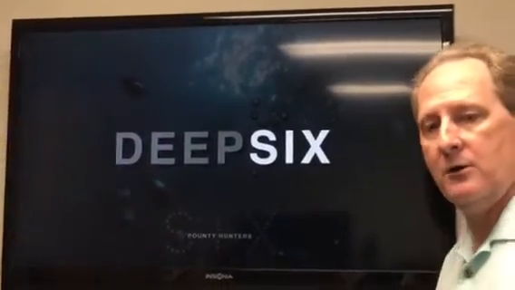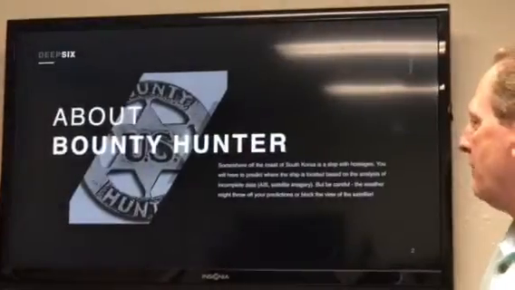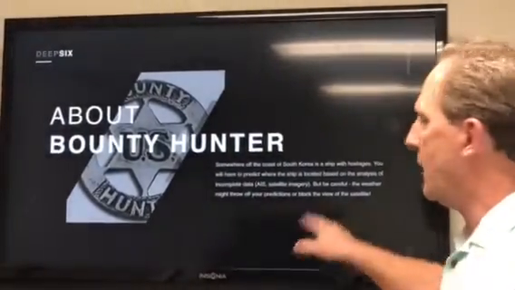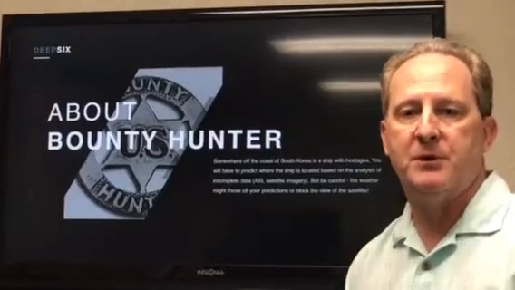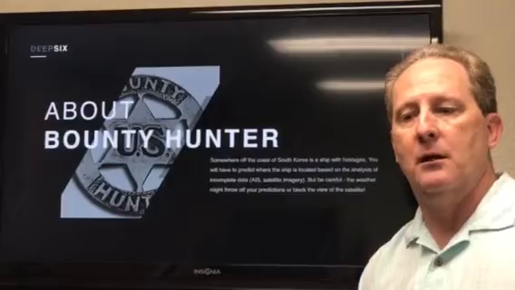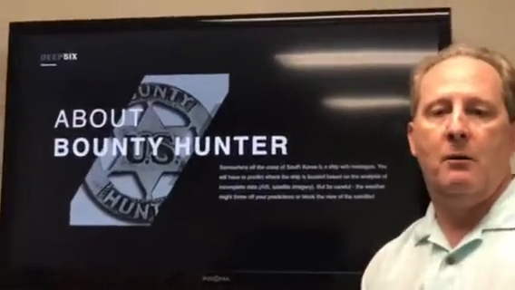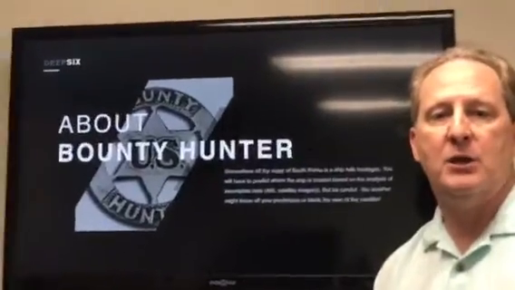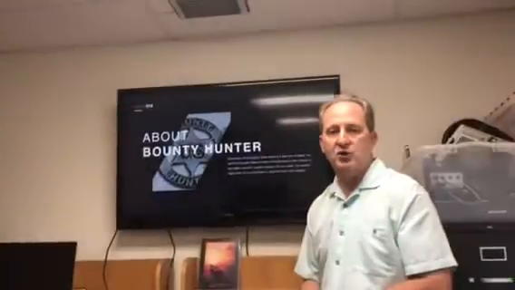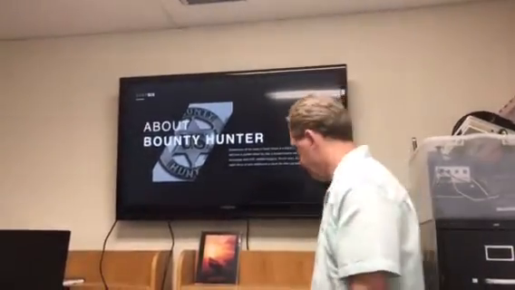This is our DeepSix team, which is entered in the OpenWorks Challenge Hackathon 2017. The challenge that we chose was the Bounty Hunter, in which, in this scenario, there is a missing ship somewhere in the Yellow Sea around South Korea, and pirate activity is suspected. We were to use provided data and satellite imaging to hopefully locate the ship and determine its location and outcome.